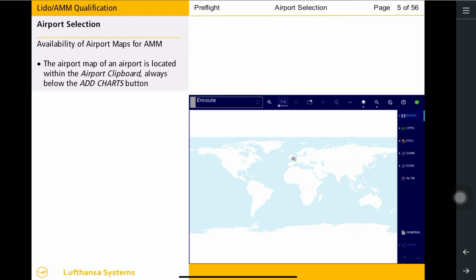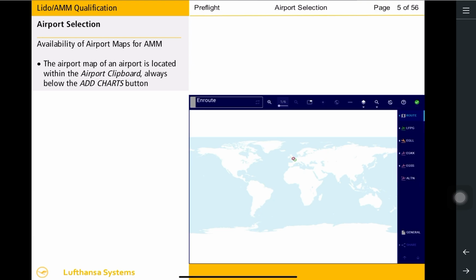After verifying the AMM data is up to date, you can insert the data for your flight. Setting up the airport for your flight is no different from the procedure you are familiar with from using Lido eRoute manual. Your company may not have selected all airports to be available for Lido AMM.